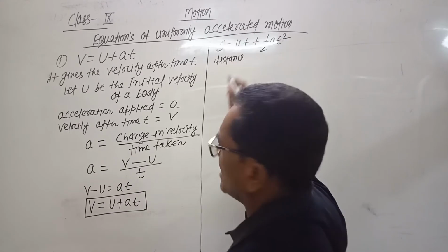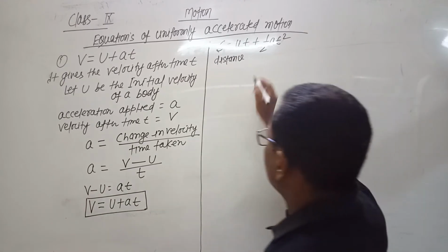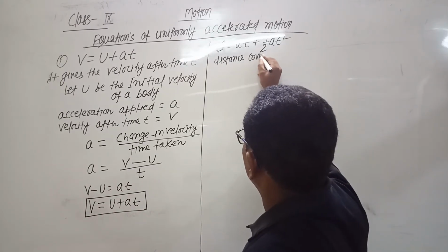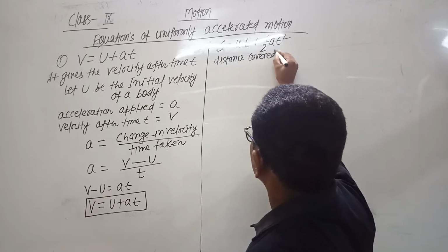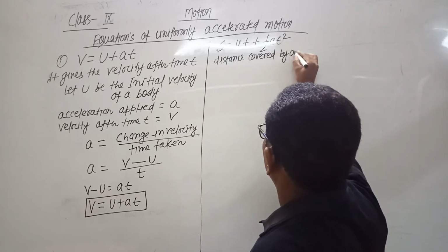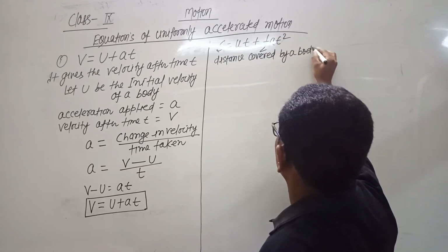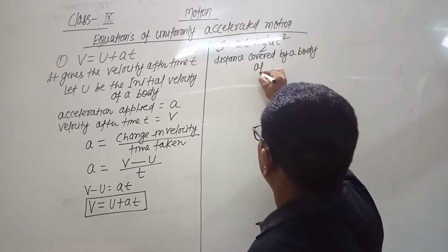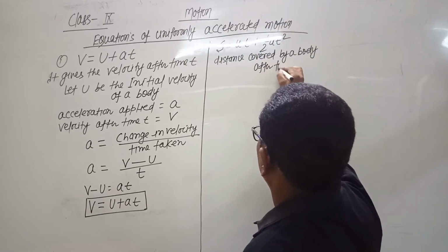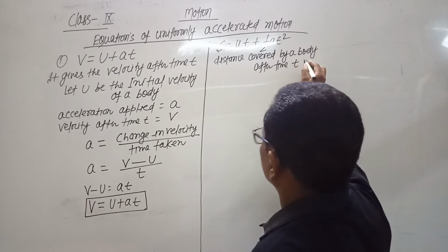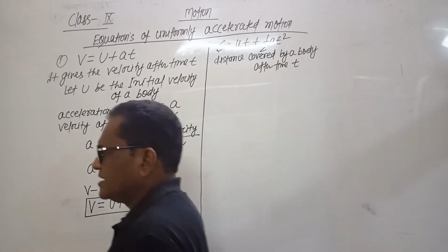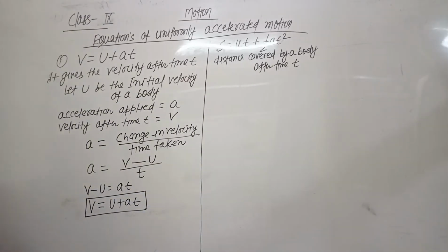This is the formula for finding the distance covered by a body after time t. After time t, the distance covered by a body is s equals ut plus half at square.